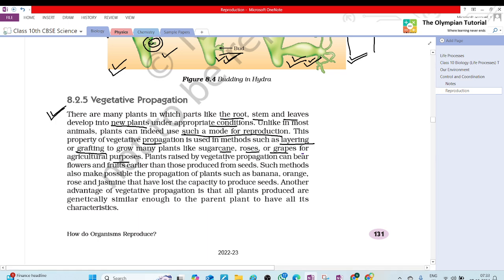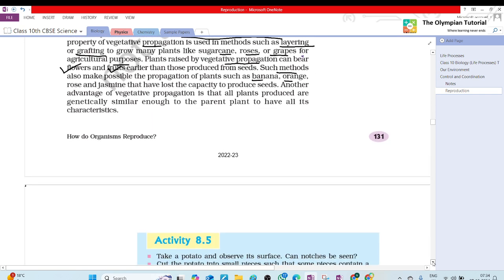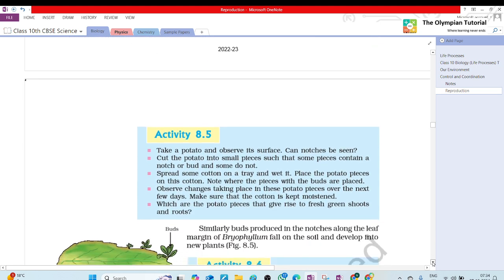Plants which are reproduced by vegetative propagation, so simple, flowers and fruits can be borne by them, just as it happens with seeds. Methods also make possible the propagation of plants like banana, orange, rose and jasmine, if there is no seed, they lost their capability of producing seed. In that way, we can use vegetative propagation. In vegetative propagation, a specific part is cut and by it reproduction takes place.